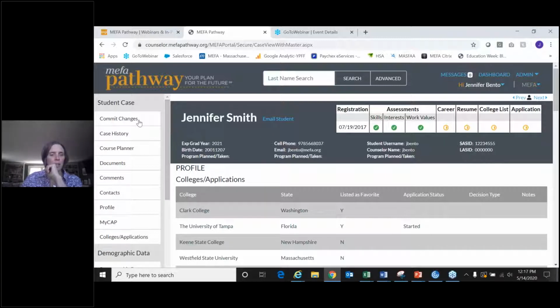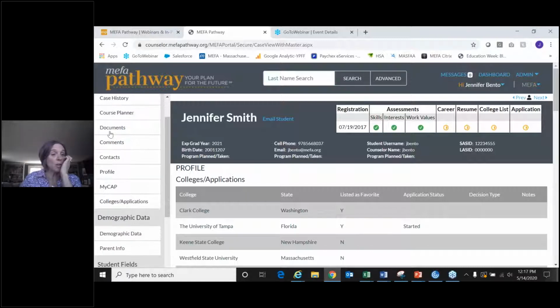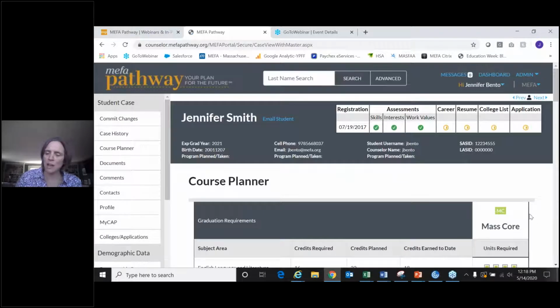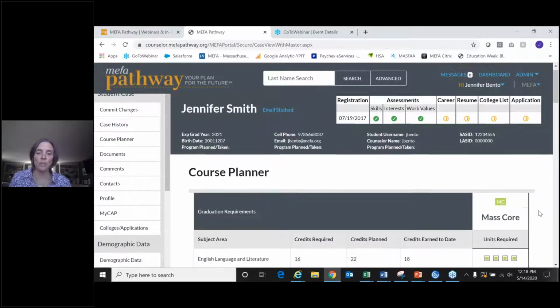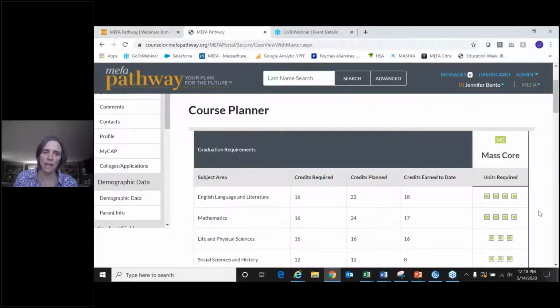So on the left side here, I'm just going to go down the line. A couple of these are going to be hidden, like the commit changes and the case history, which are really not something that the counselor needs to see or ever even access. So those are going to be hidden coming up, and I'm not even going to go into that. The course planner is actually a fairly new feature that we're now offering.